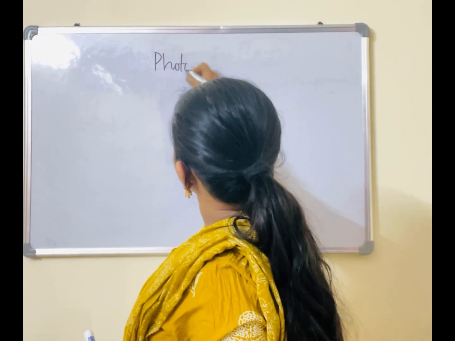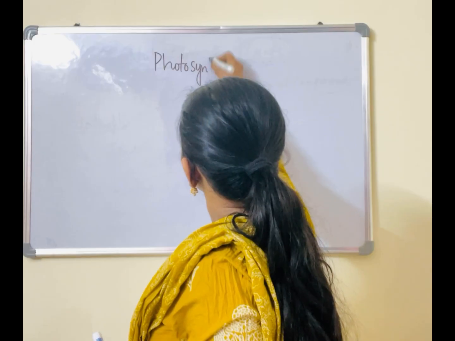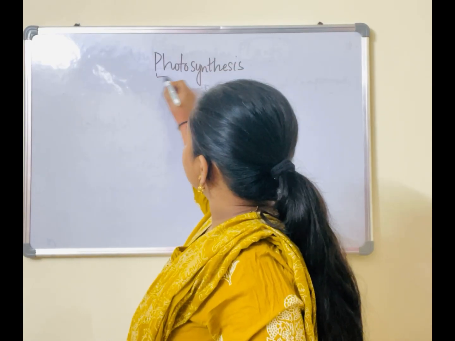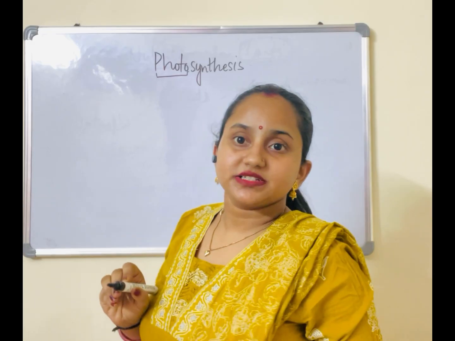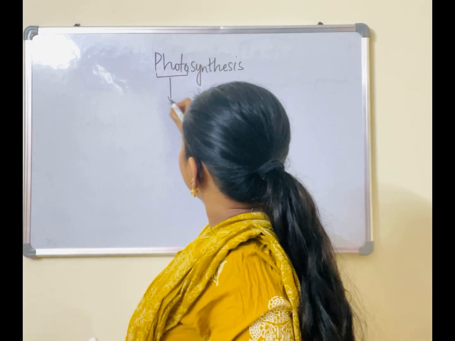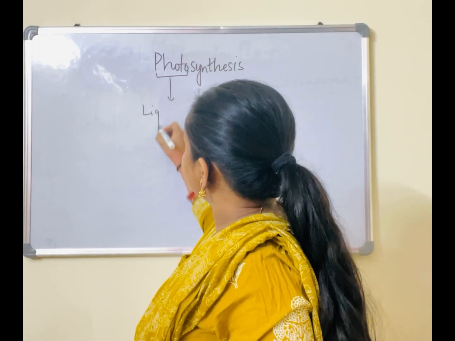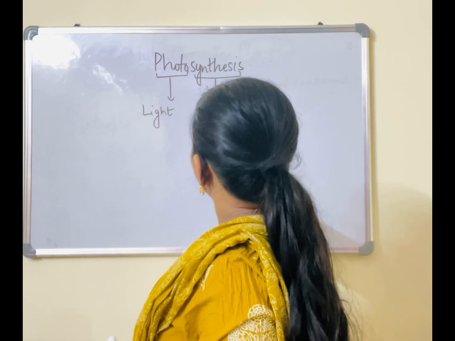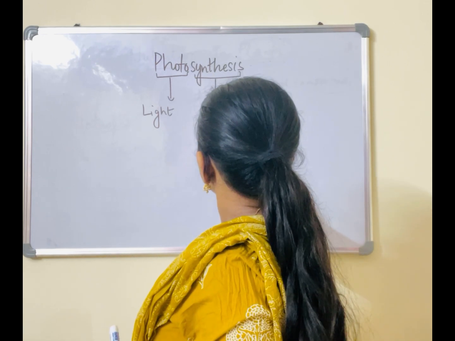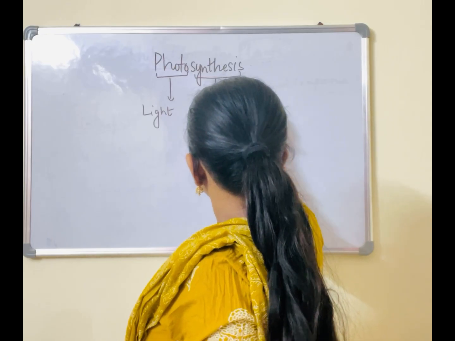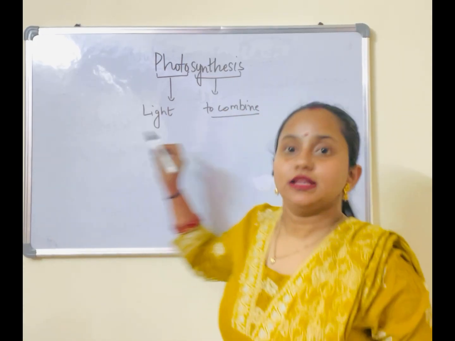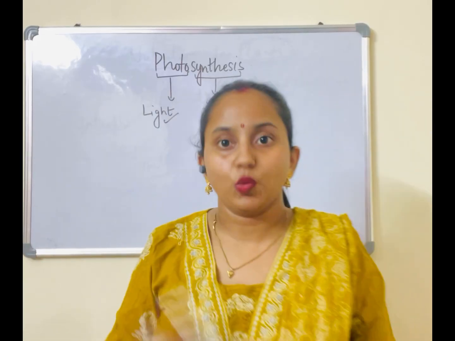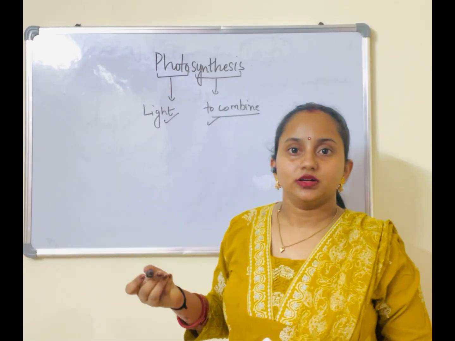photosynthesis. Photo itself means light, and synthesis means to combine. मतलब लाइट के प्रेजेंस में कंबाइन करना. क्या कंबाइन करना? What do we combine?